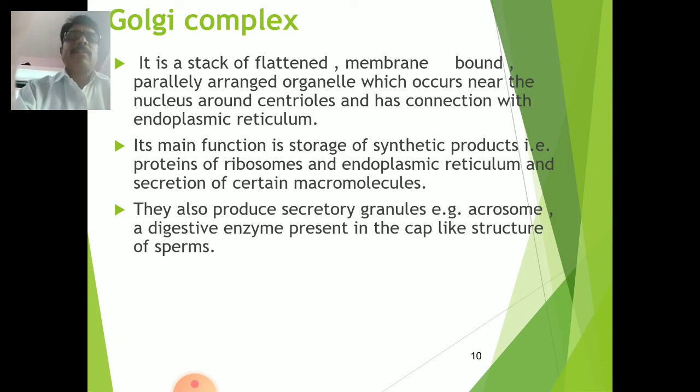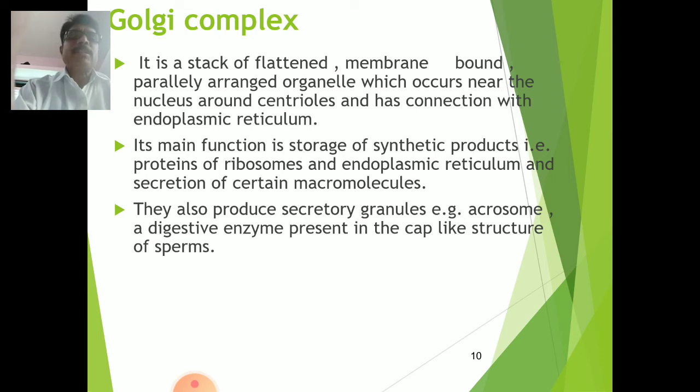That is the endoplasmic reticulum. It means that at the time of the formation of the endoplasmic reticulum, some vesicles or vacuoles remain around it and they collectively form this complex, and therefore that type of complex is called the Golgi complex, and they are a stack of flattened membranes around parallel arranged organelles.